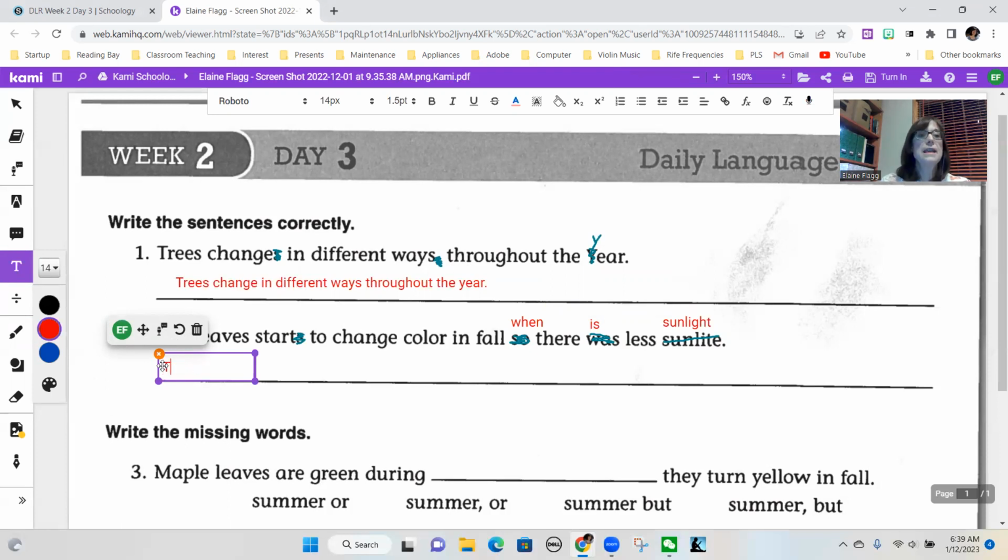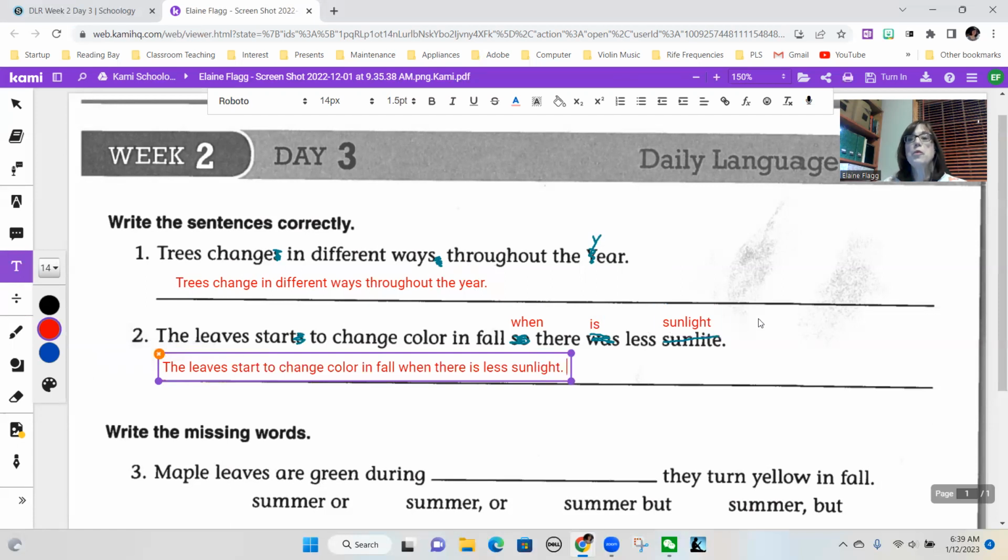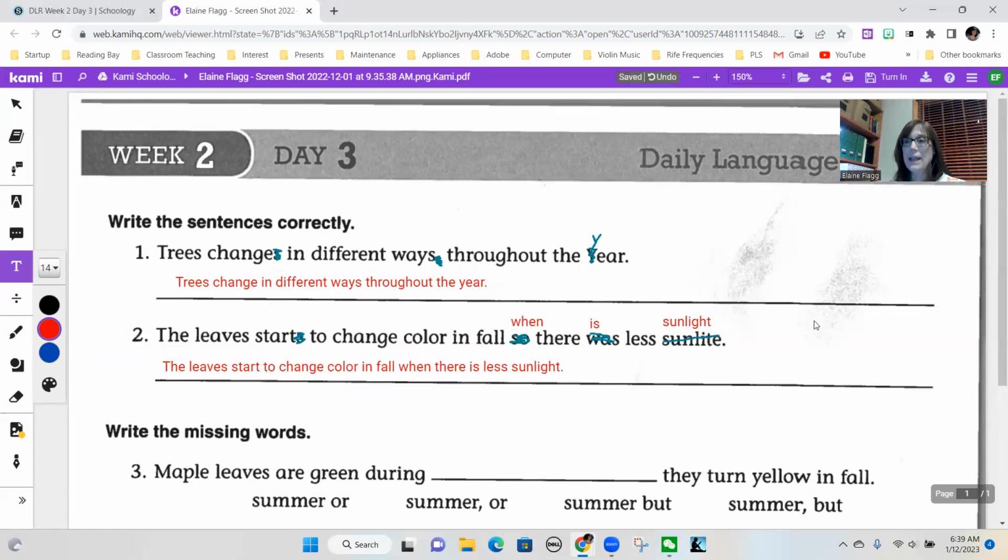So the leaves start to change color in fall when there is less sunlight.